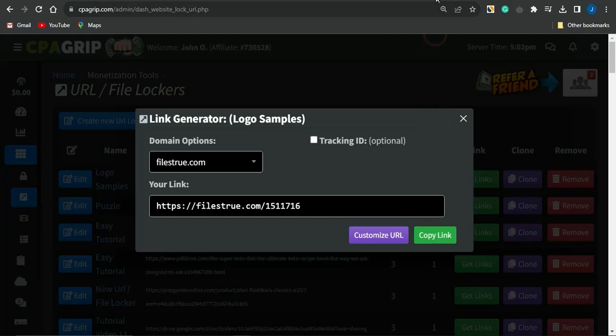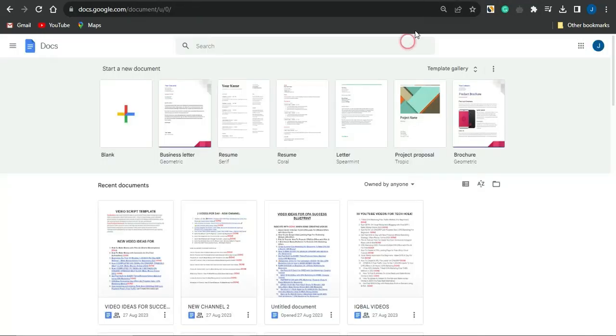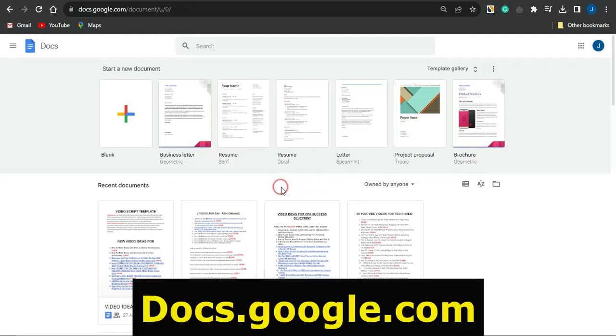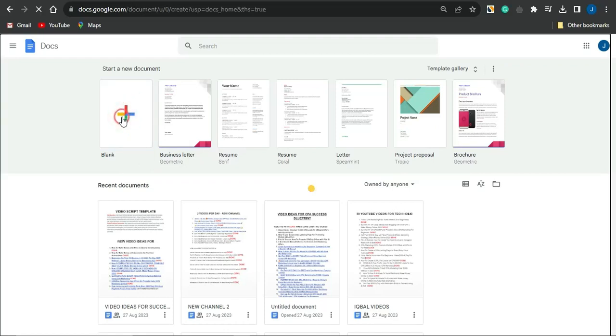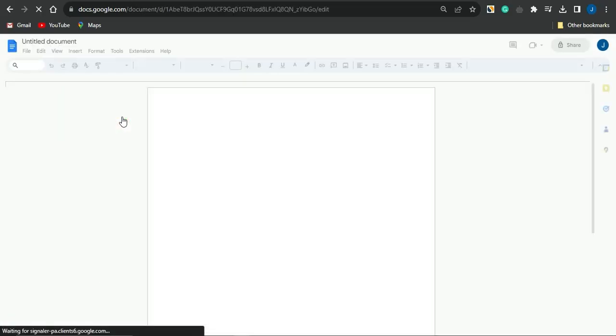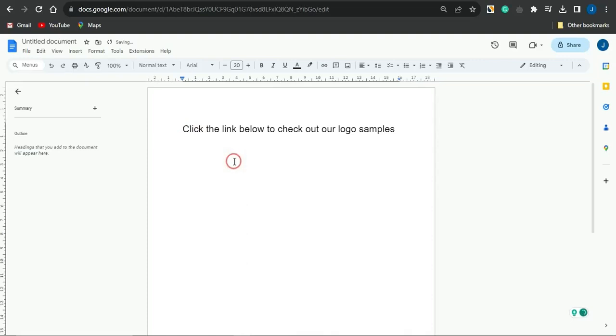I'm going to create a simple landing page using this platform called Google Docs, otherwise known as docs.google.com. You want to click on this plus icon to create one from scratch. Then you can simply type in something like, click the link below to check out our logo samples, and I'm going to come down to this section and type in something like, click here.